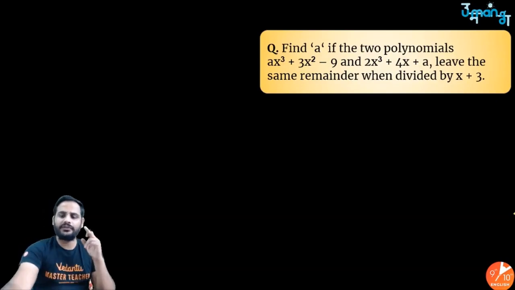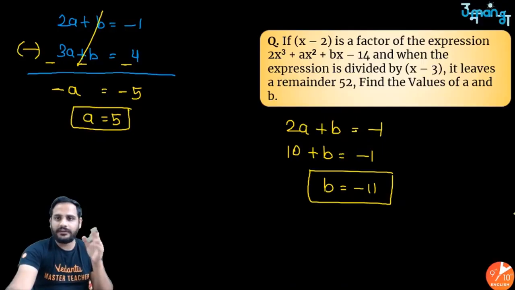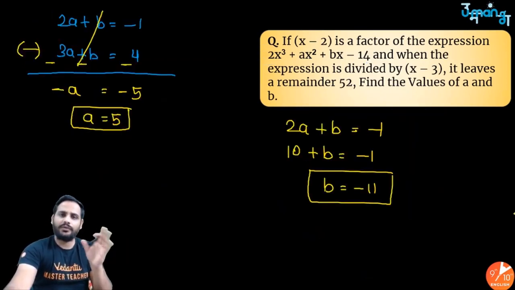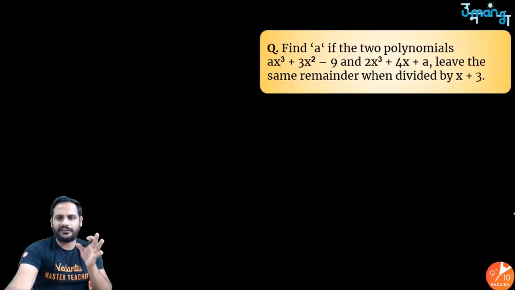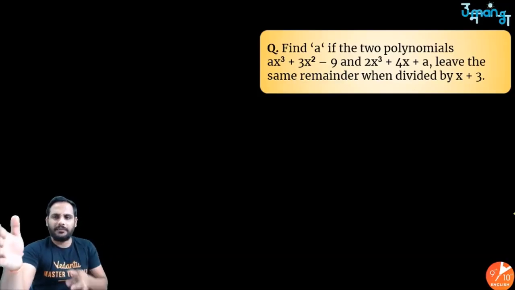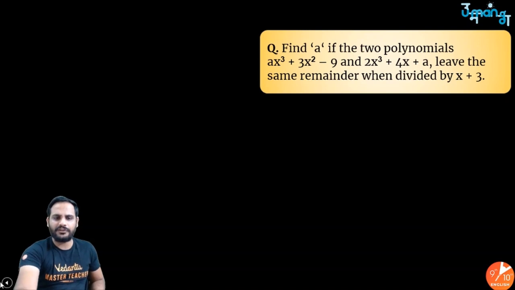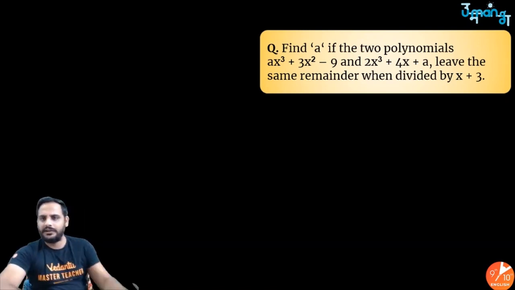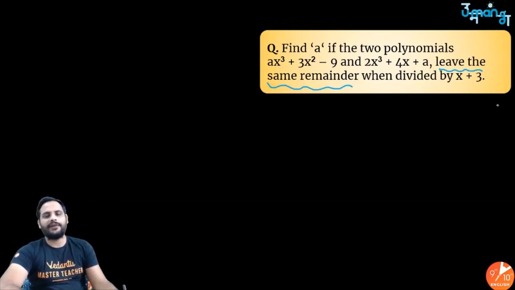So till now the questions were one factor or divisor given with the remainder, and only one dividend was there. Now there is a small change in the question, but if you read the main hint for this question, it says that although there are two different dividends, they leave the same remainder. So let us find out the remainder in both the cases and make them equal.